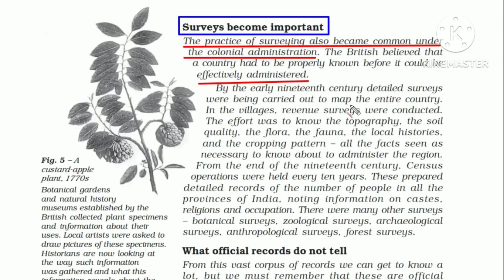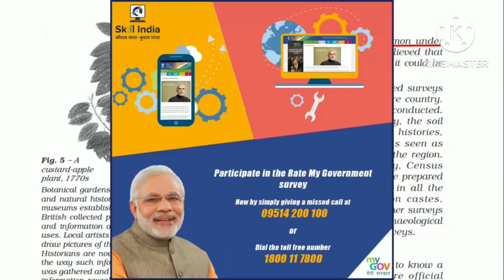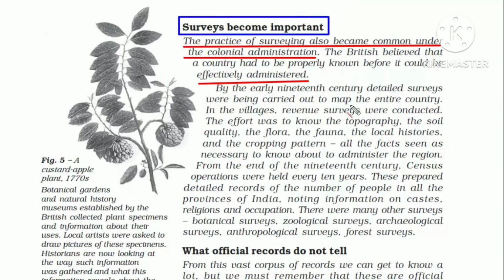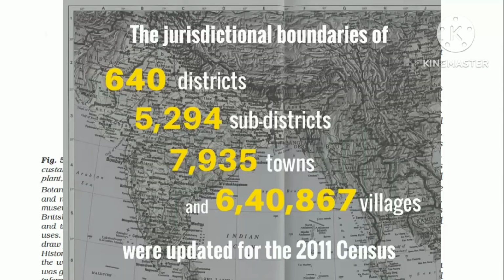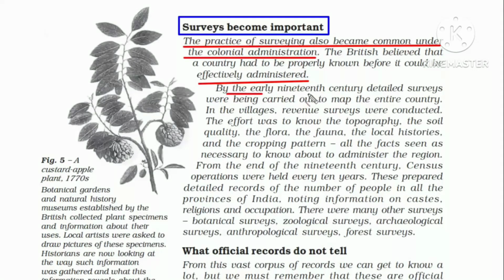Therefore, the whole idea of knowing a country could be possible through massive surveys. Surveys can gather information through different methods of observation. If you see today, the government does many surveys for implementing social and economic schemes and policies. The biggest survey we all can remember is the census, which is done every 10 years to record the population of a country. By the early 19th century, the British conducted detailed surveys and they literally mapped the entire country. I want you to understand how systematically they did all of this.